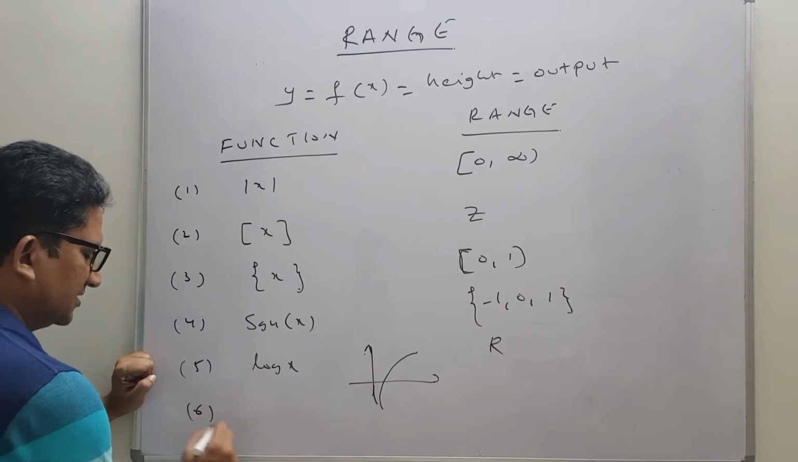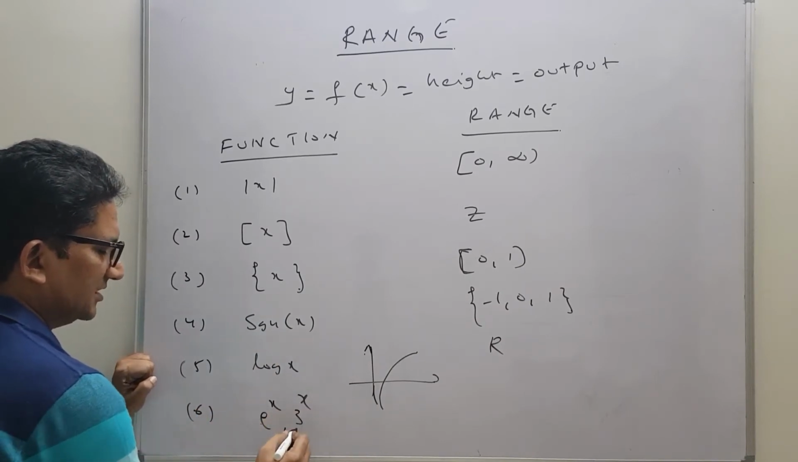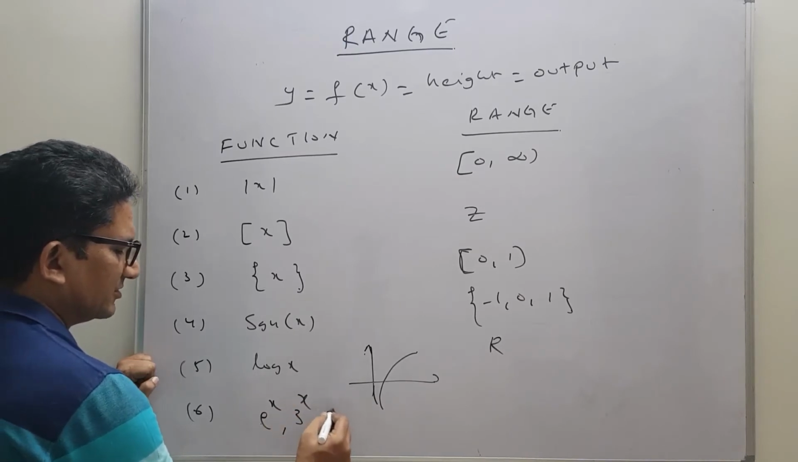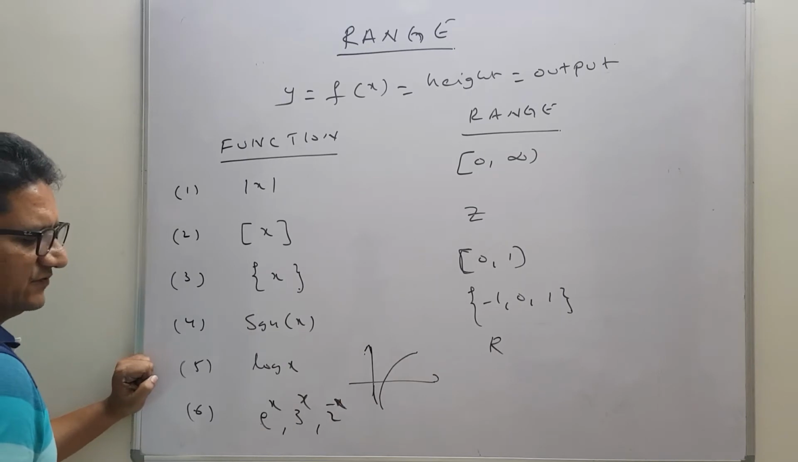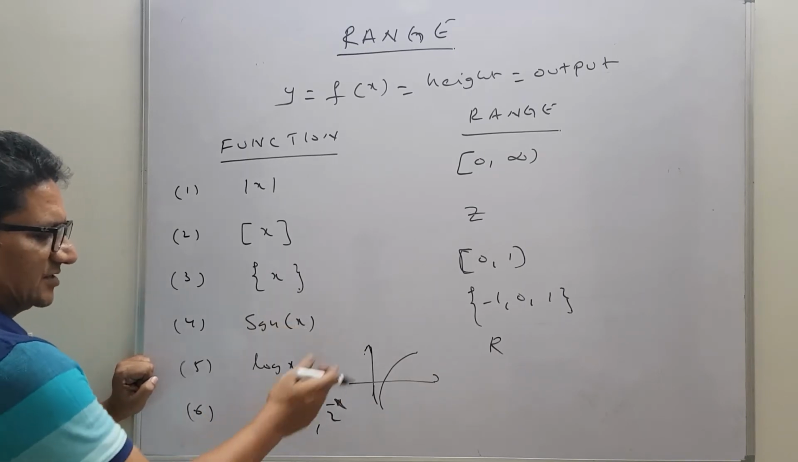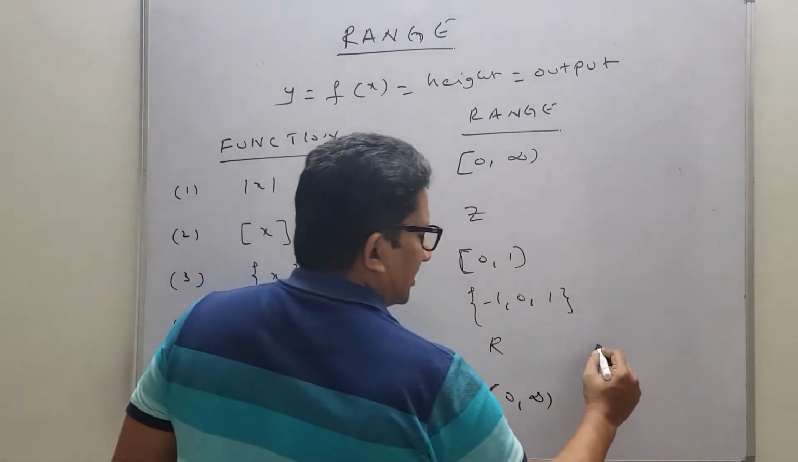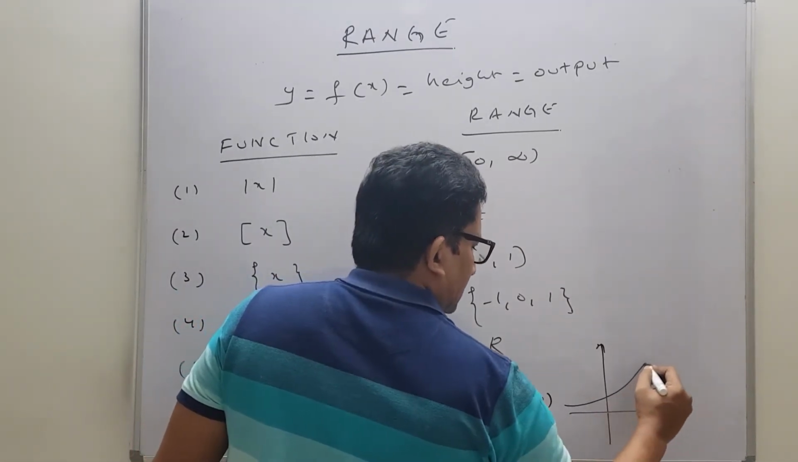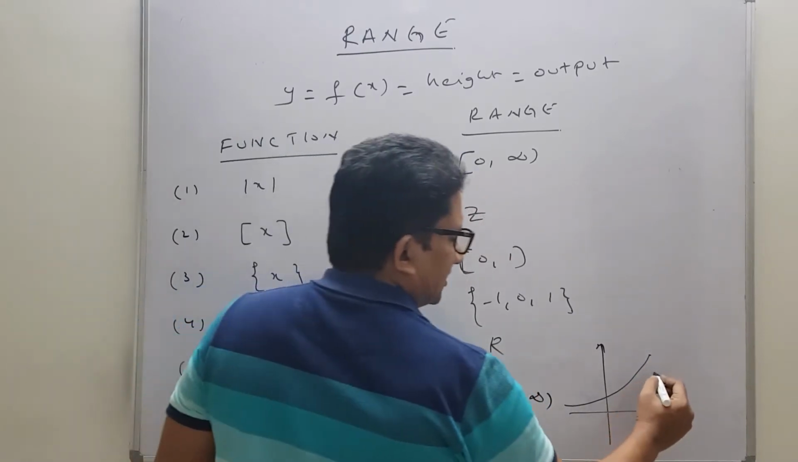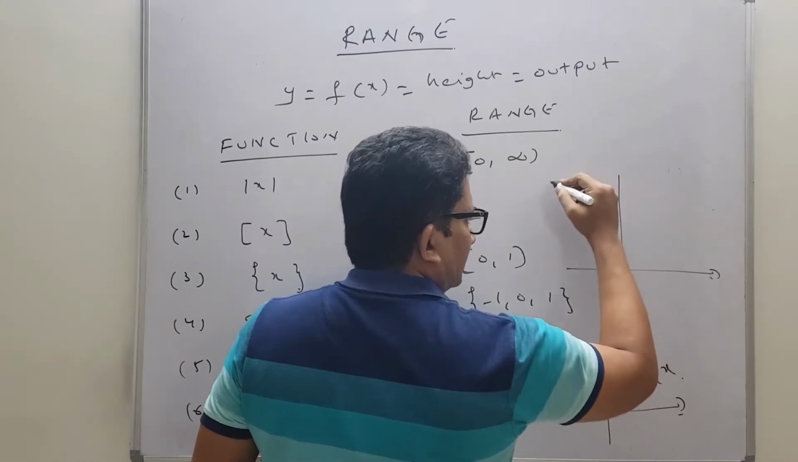Next, the sixth one, exponential function. Either base is 3, or 3 power x, or 2 power minus x, or (1/2) power x. Anything if we take, the range of the exponential function always lies in between 0 to infinity, because the graph, if you observe, this is the case of e power x or a power x, anything, and the other one will look like this type.